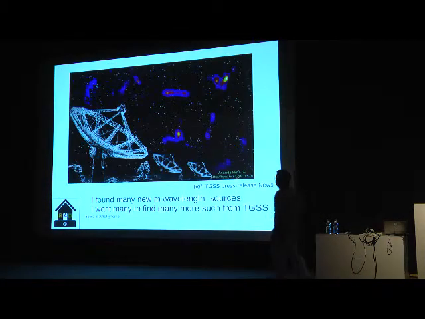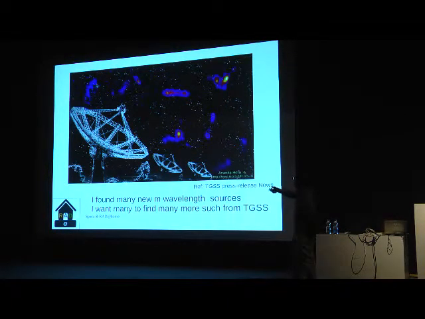So, from the TGSS first release, I got so many interesting ones, so this looks like a cell. This is also probably one, a double-like thing, Rayleigh, while moving and merging groups. I found many, and I want many to actually find them.